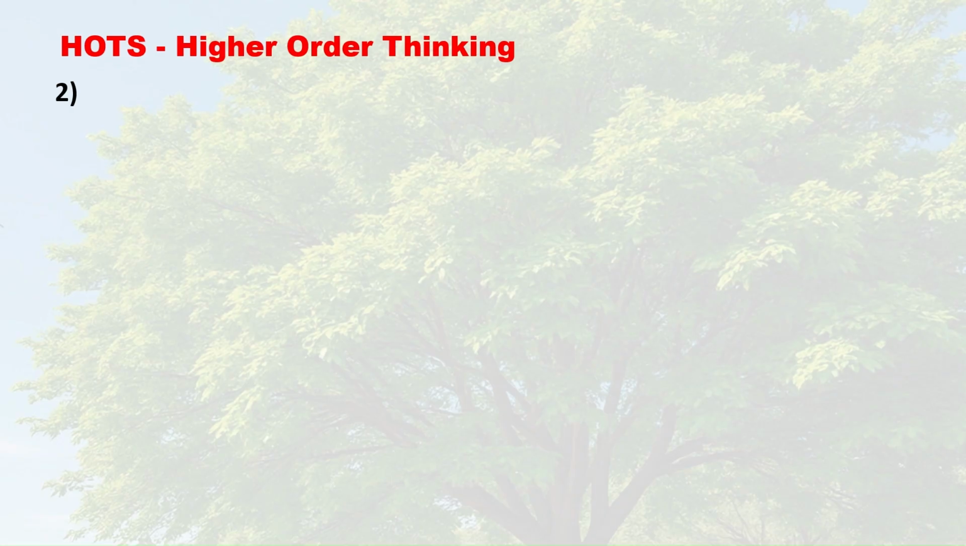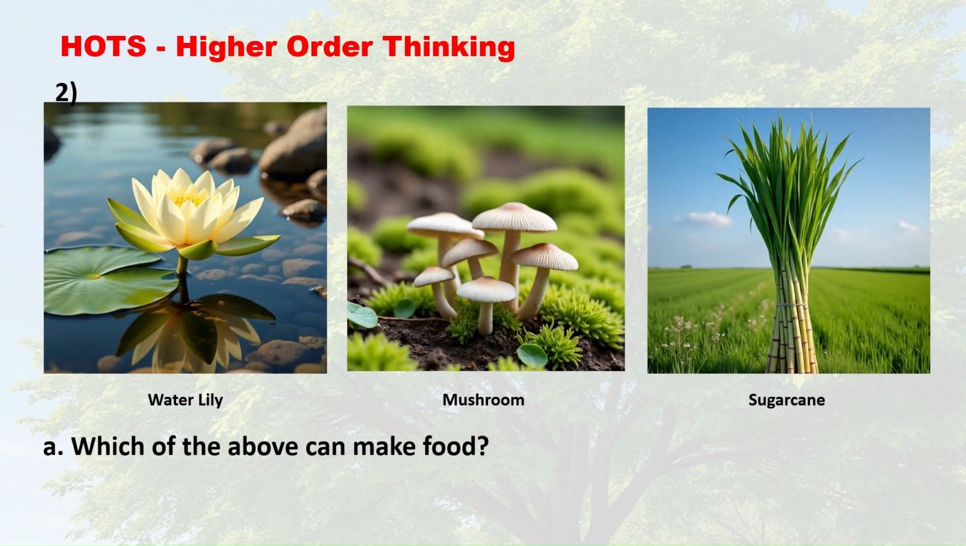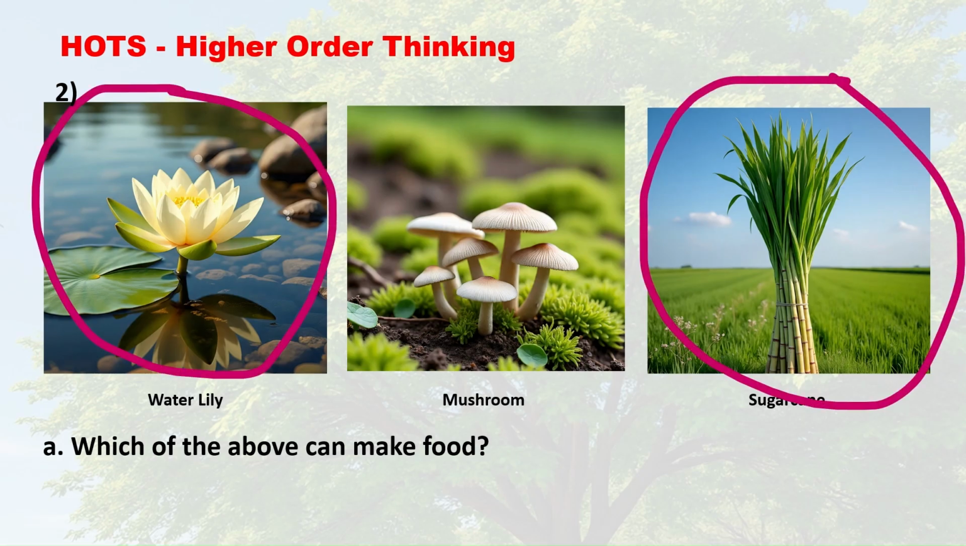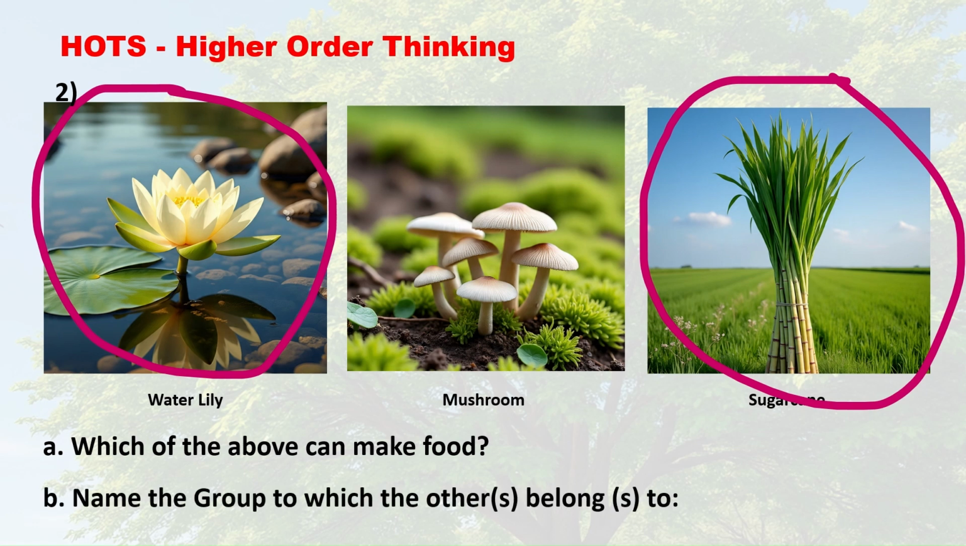2. A. Which of the above can make food? Water lily and sugarcane can make food. B. Name the group to which the others belong. The mushroom belongs to fungi, which can't make their own food.